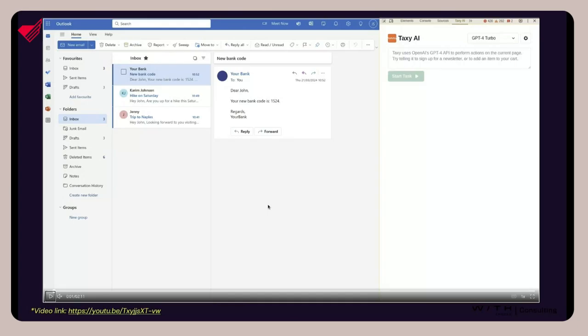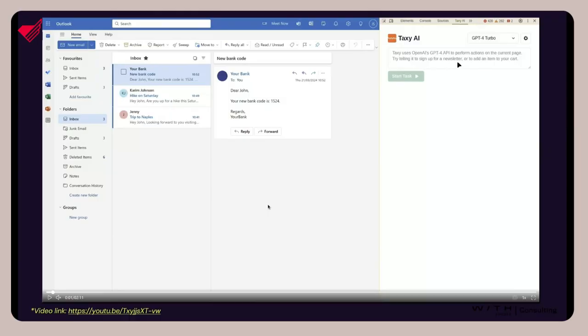Well, what you're seeing on the screen here is one of these early prototypes. Again, this is 2024. It's called Taxi AI, and it did allow you to connect GPT-4. Back then, we had GPT-4 Turbo, to your browser, and then you could prompt it to do things, and this would be an agent. So the agentic part is that it can interact with the page.